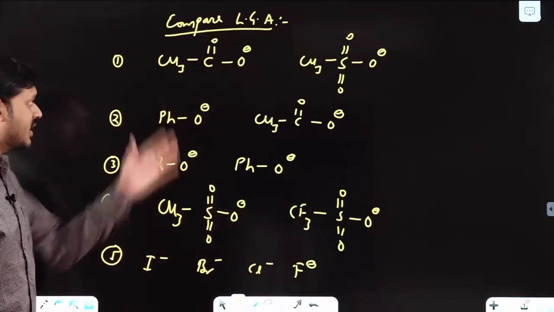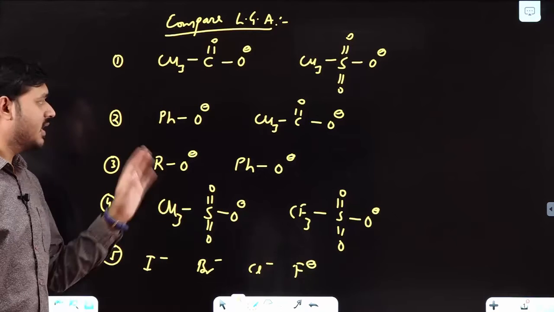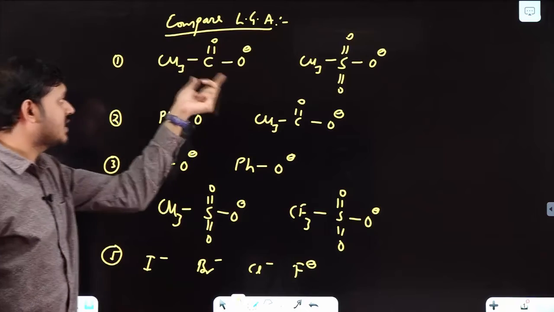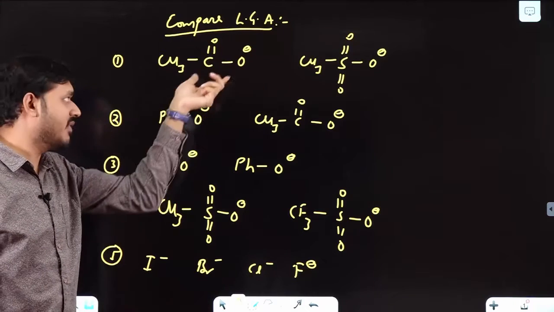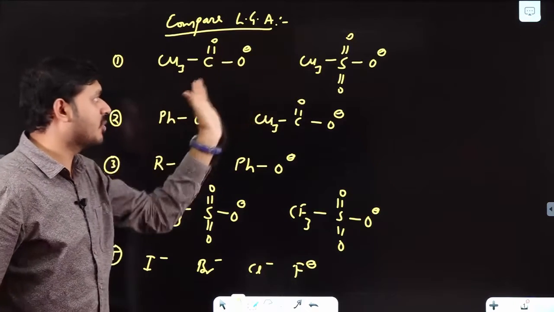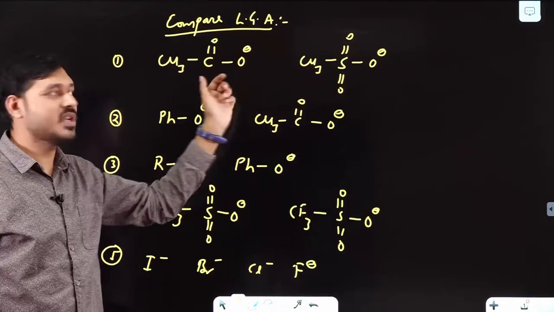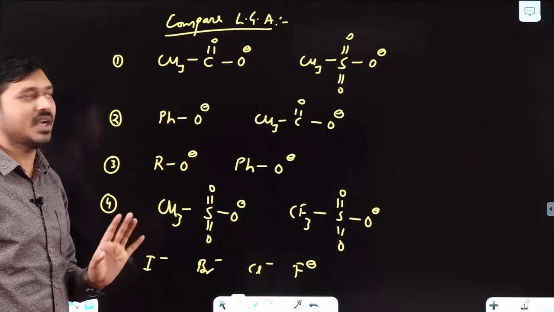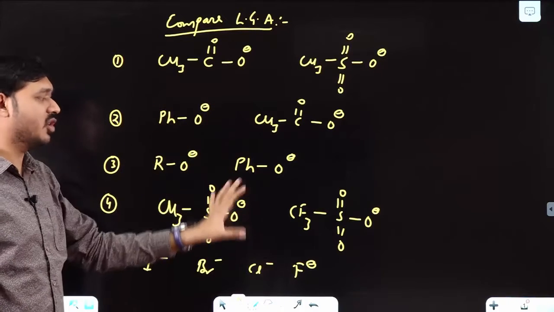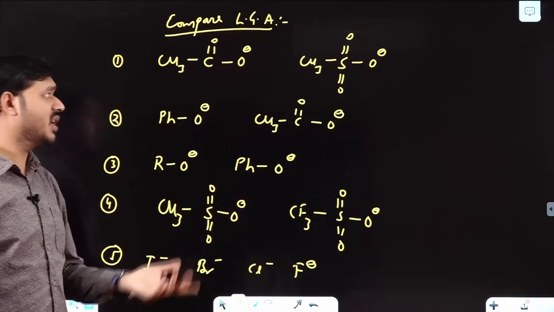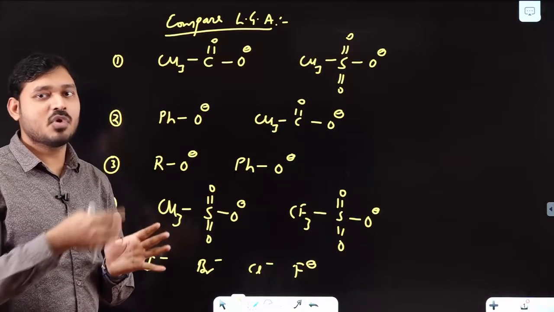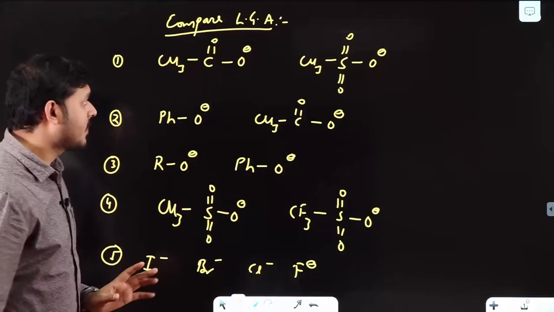Okay, so students, here I have taken a few examples. In this you have to compare the leaving group ability. Suppose this is leaving in any reaction as a leaving group, and this one, then you have to compare between these two which one has higher leaving group ability, or simply leaving group tendency. So among these given nucleophiles you have to check which one is more stable, that will act as a better leaving group.